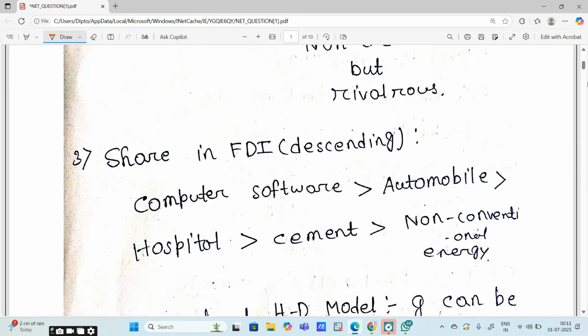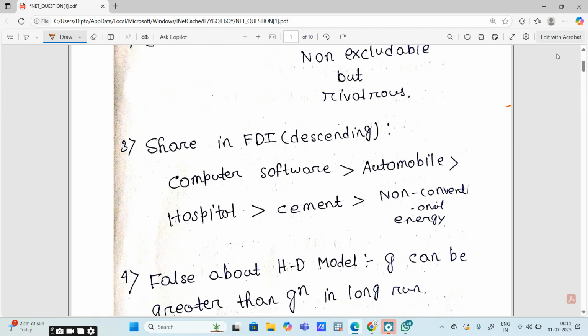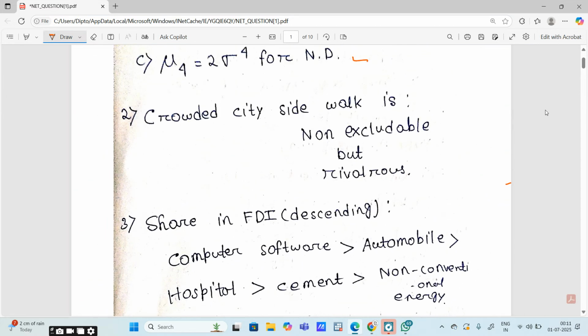Now leading to the next question. Sorry, this is not the next question. Leading to the next question, crowded city sidewalk: it is non-excludable but rivalrous. There are 4 options: excludable and rivalrous, non-excludable and non-rivalrous, non-excludable and rivalrous, and excludable. Out of those 4 options, this is the correct option, that it is non-excludable but rivalrous.